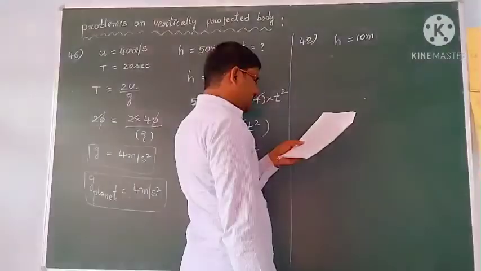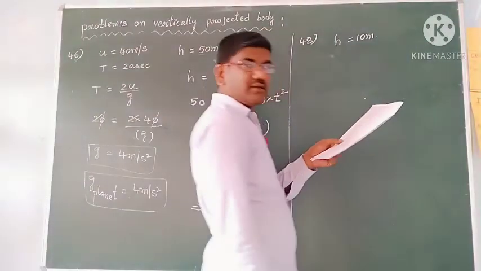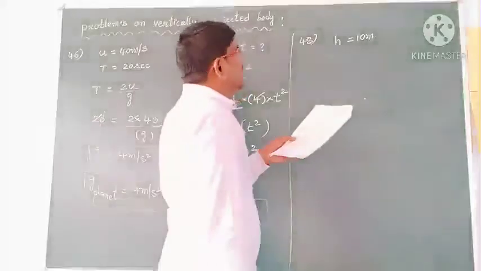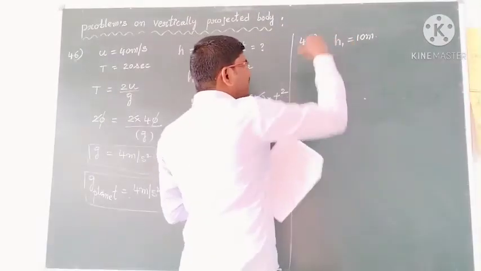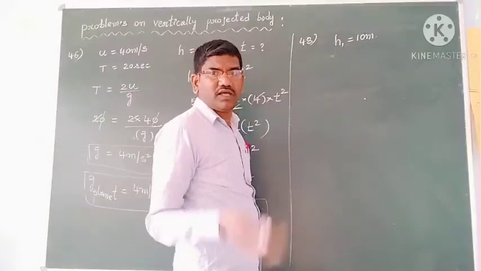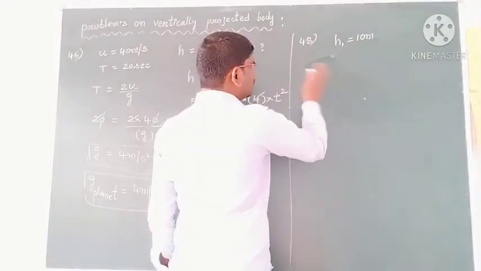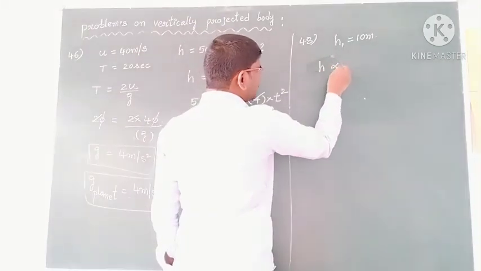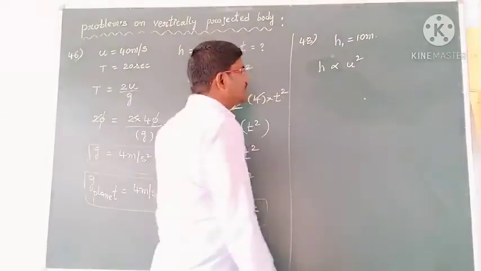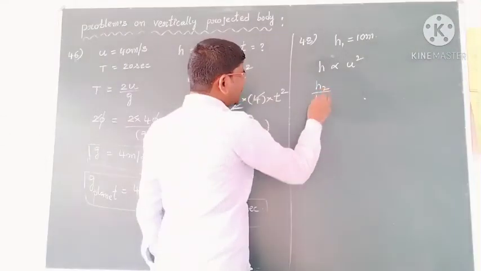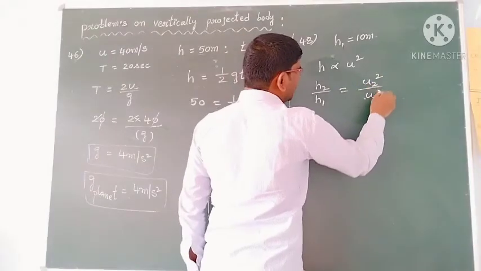A stone is thrown vertically up and reaches the height of 10 meters. Okay, students, you just do it. H1 they have given for you. Whenever the velocity of a thrown object is changed, taking maximum height, H is directly proportional to u square, because on the same planet you are throwing. So h2 by h1 is equal to u2 square by u1 square.